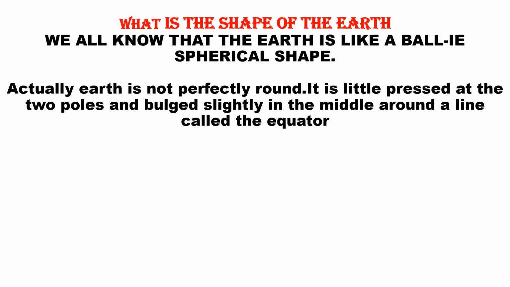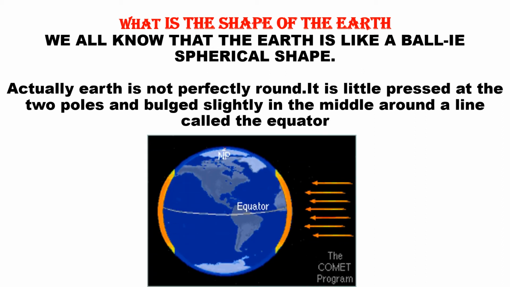Next. What is the shape of the earth? We all know that the shape of the earth is like a ball, but actually it is spherical in shape. Actually, earth is not perfectly round. It is pressed a little at the two poles and bulged slightly in the middle around the line called the equator. Okay. So, earth is actually not round in shape. It is a little spherical.